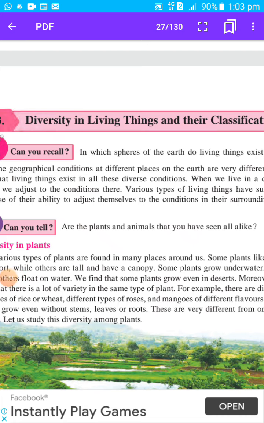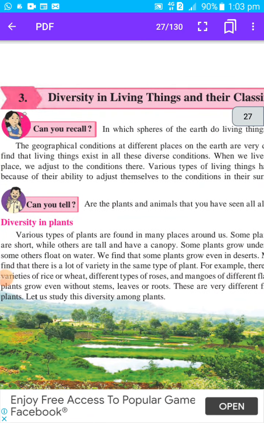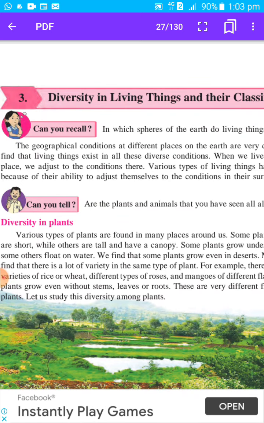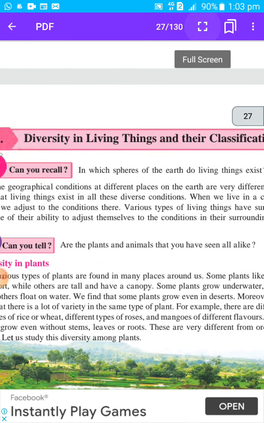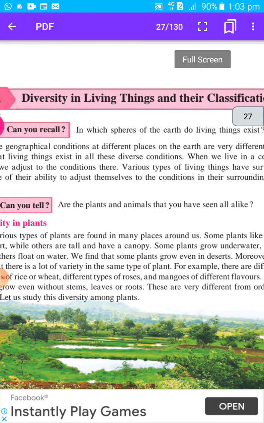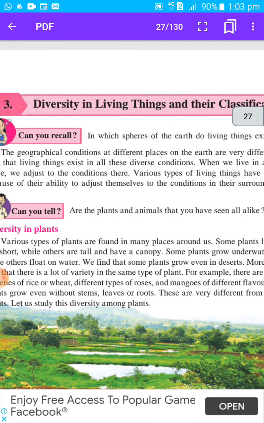Hello students, so we are studying our third lesson. The name of our lesson is diversity in living things and their classification. That is the title of the third lesson.